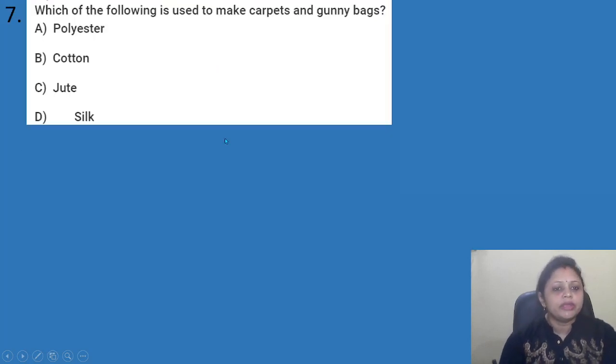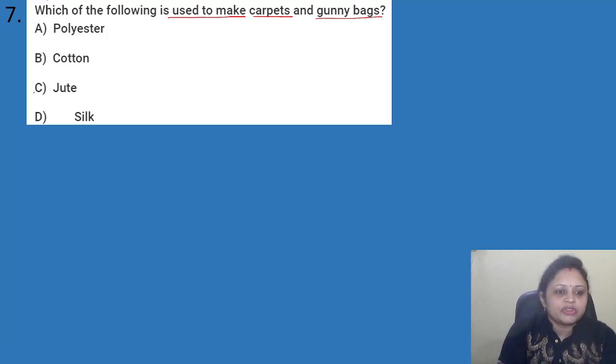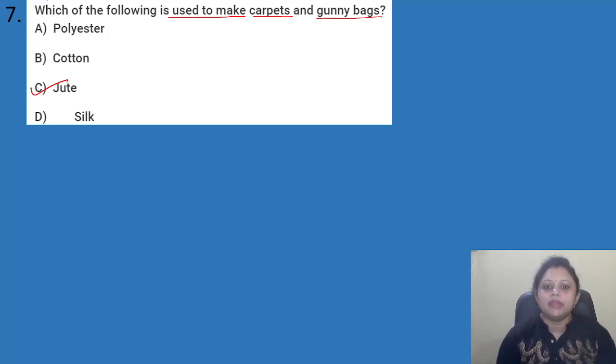Which of the following is used to make carpet and gunny bags? Options are A polyester, B cotton, C jute, D silk. I think you all must be knowing the answer. Okay, so if you know the answer, you can write in the comment section. So here the correct answer is option C jute. So we use jute to make carpets and gunny bags.